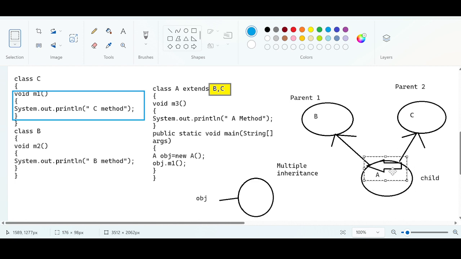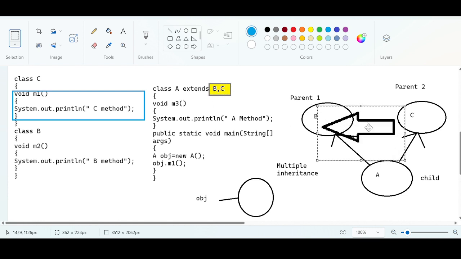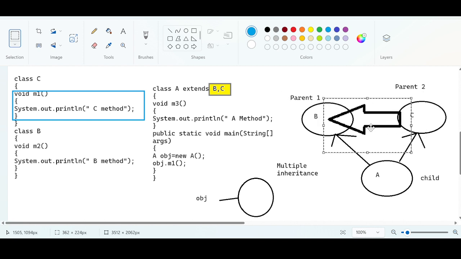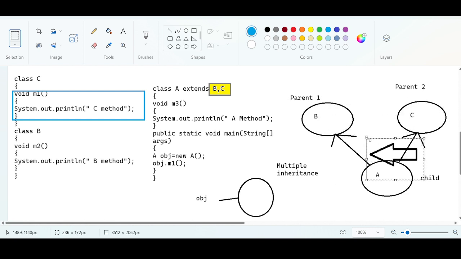It means it is not in a position to decide which class needs to be checked first, because we are specifically saying B and C. It would be thinking, should it look for the m1 method in both classes at the same time? Confusion is happening. If someone asks you for directions to the railway station, and you say go straight and take right, it is understandable.